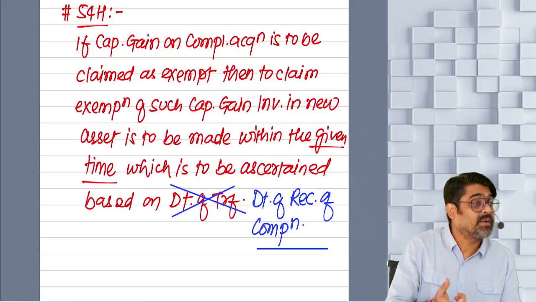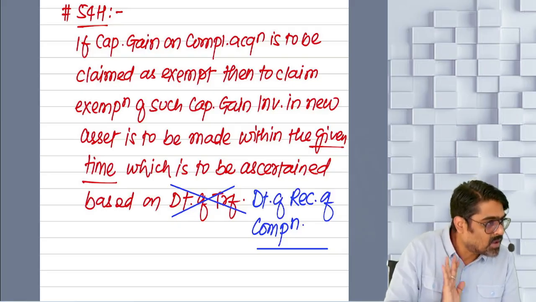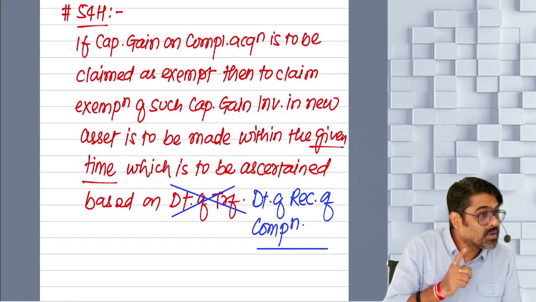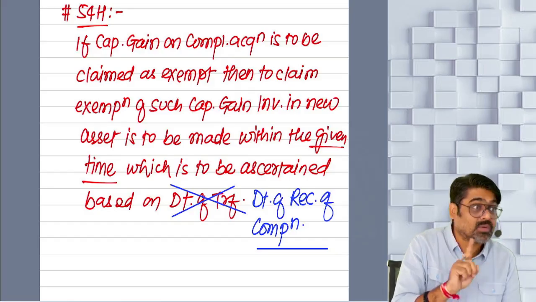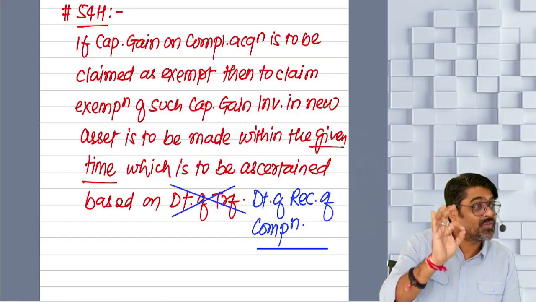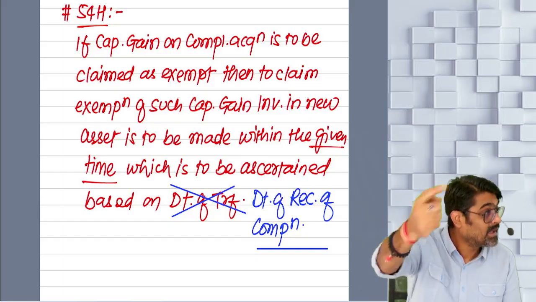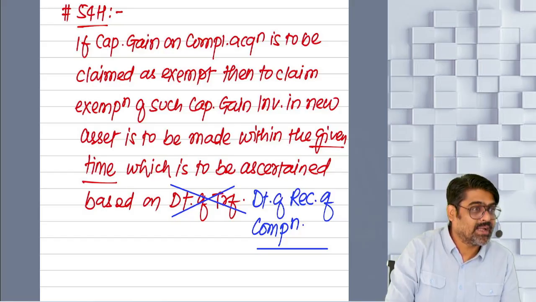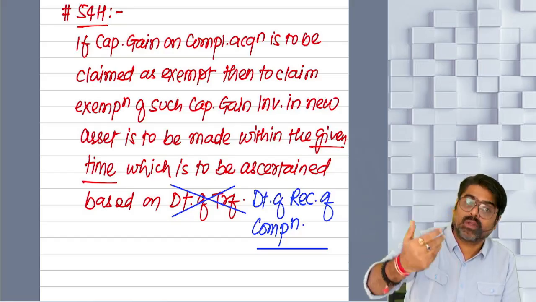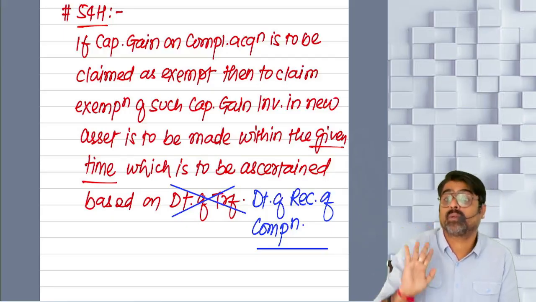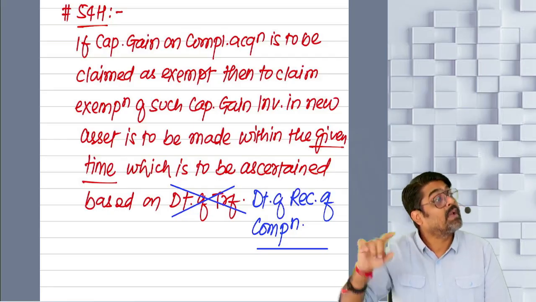So that investment within time, that time has to be counted from the date of transfer. Yes or no? So for this case, it will be counted from the date of transfer, meaning date of conversion? No. Date of sale of stock in trade, because in that year the gain will be taxable. Understanding? So just like this, the gain is not taxable on compulsory acquisition, so ignore the date of compulsory acquisition. Gain will be taxable in which year? The date of receipt of compensation. Count the period of investment from this date.